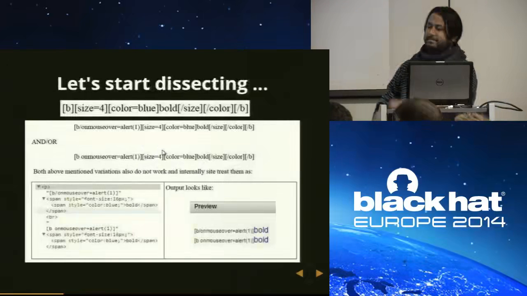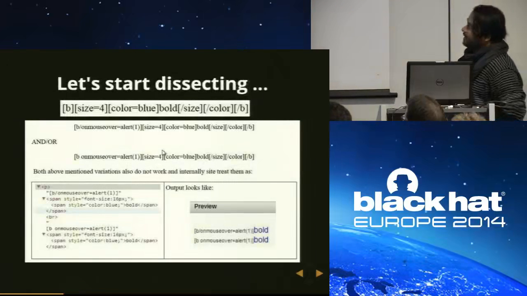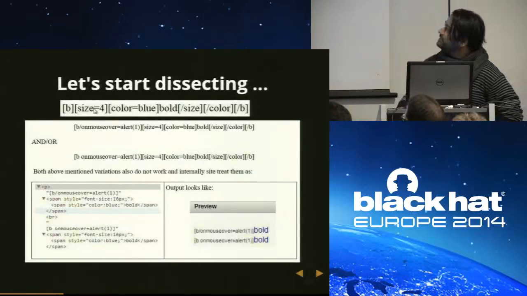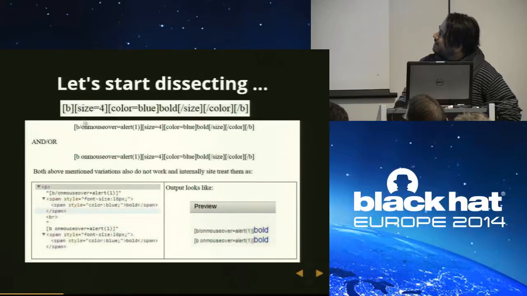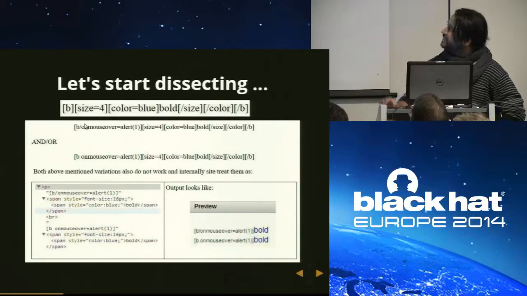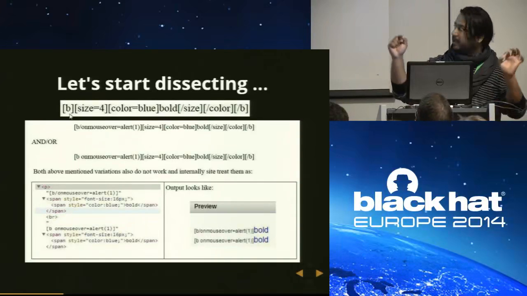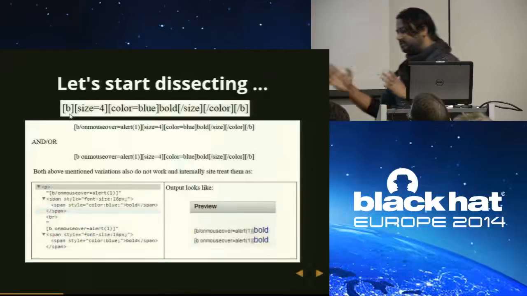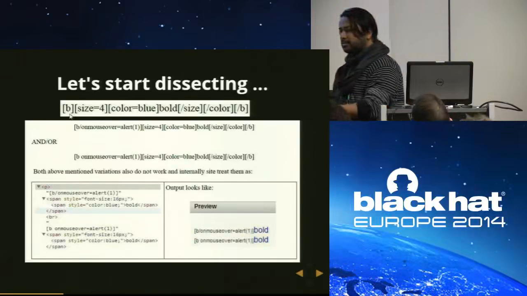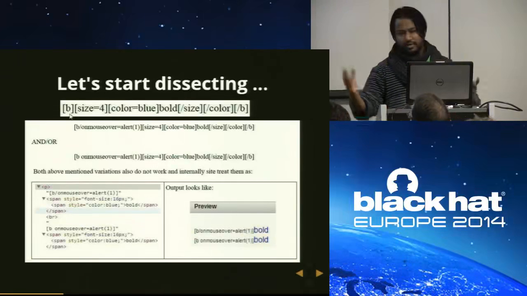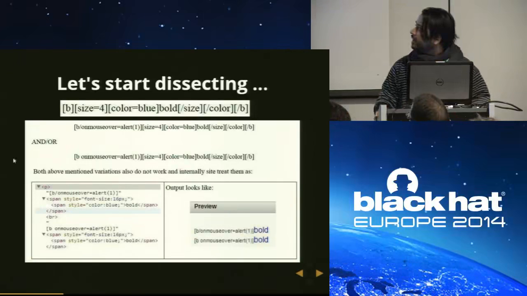Okay, let's come back to the WYSIWYG editor. So let's start breaking it. This is how I make the text bold, and you know from the previous slide that this B in that particular form has been converted into a bold tag. I thought, let's try onmouseover. This is a very basic thing. Let's try onmouseover. Maybe it will work.